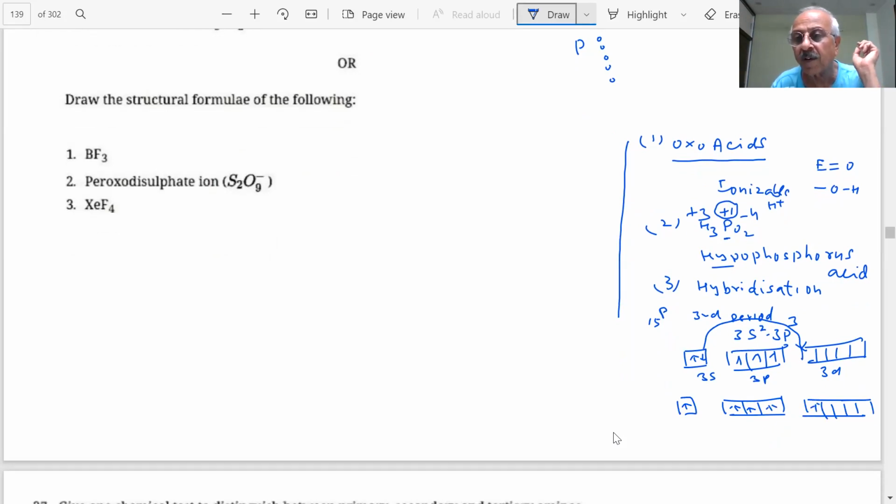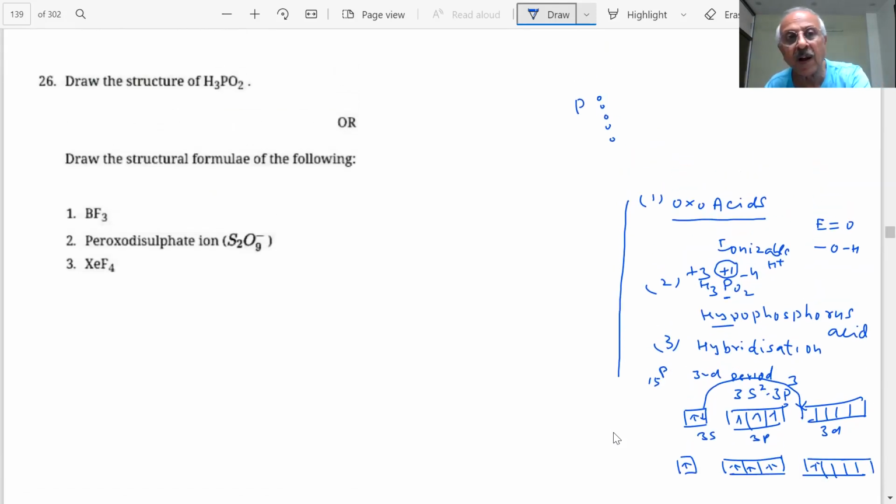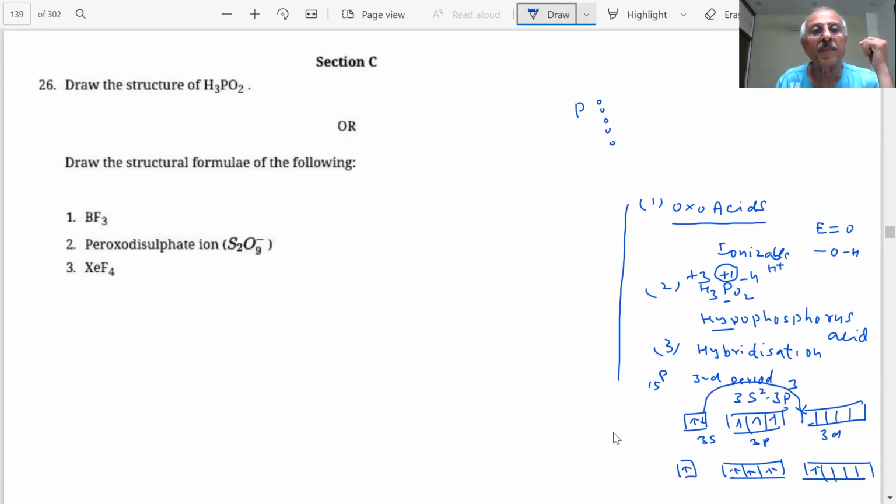Now you can see what happens, students. If it forms, how many atoms are coming? You have oxygen and one OH. How many OH bonds are there? In H3PO2, there can be only 2 OH bonds. Okay.